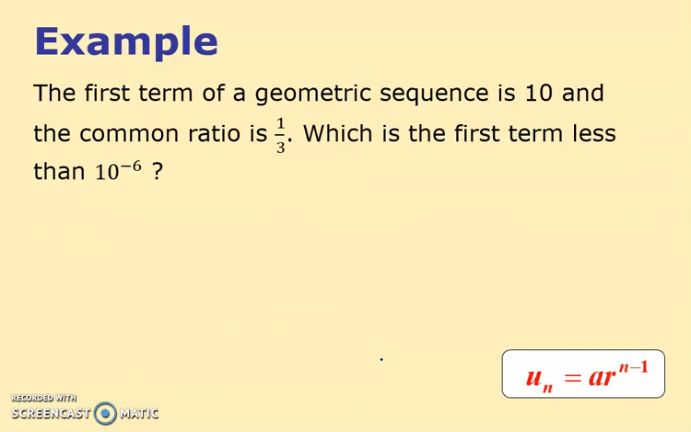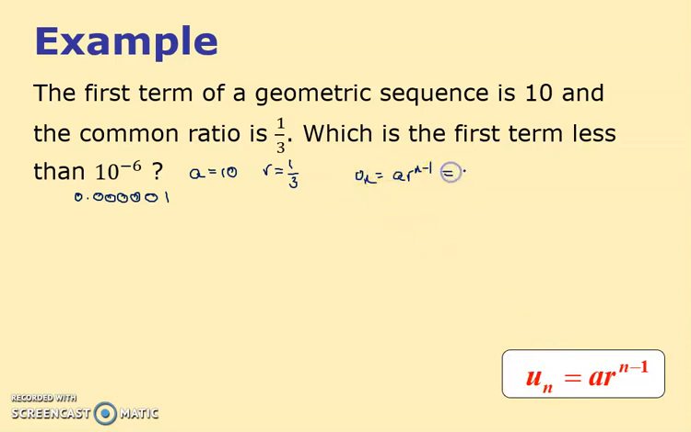The first term of a geometric sequence is 10. Well, straight away, A equals 10, and the common ratio is a third. All right, that's nice. Which is the first term less than 10 to the minus 6? Well, 10 to the minus 6 is 0.000001, six noughts and then a 1. So I've got to have this. So A, this is my formula, R to the n minus 1. This was my nth term.